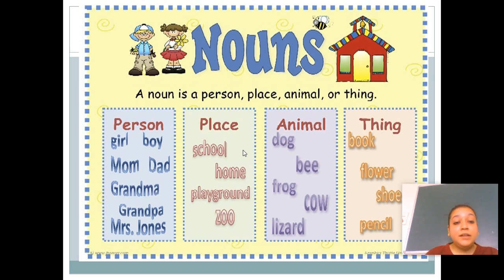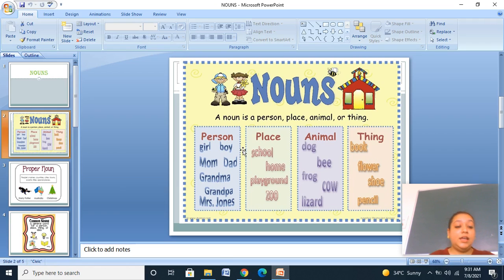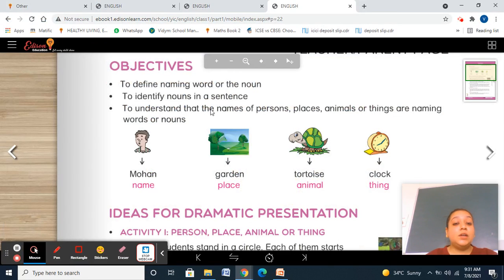So we classify our nouns in four categories, that is person, place, animal or thing. या हम पर्सन के बारे में बात करते हैं या प्लेस के बारे में बात करते हैं या एनिमल के बारे में बात करते हैं या थिंग के बारे में बात करते हैं. ऑल दीज थिंग्स आर नाउन. So in conversation, when I'm talking to you, you're talking to me, or anybody is talking to anybody, we are using nouns in each and every sentence. So you are going to learn the definition of noun. The definition of noun is here.